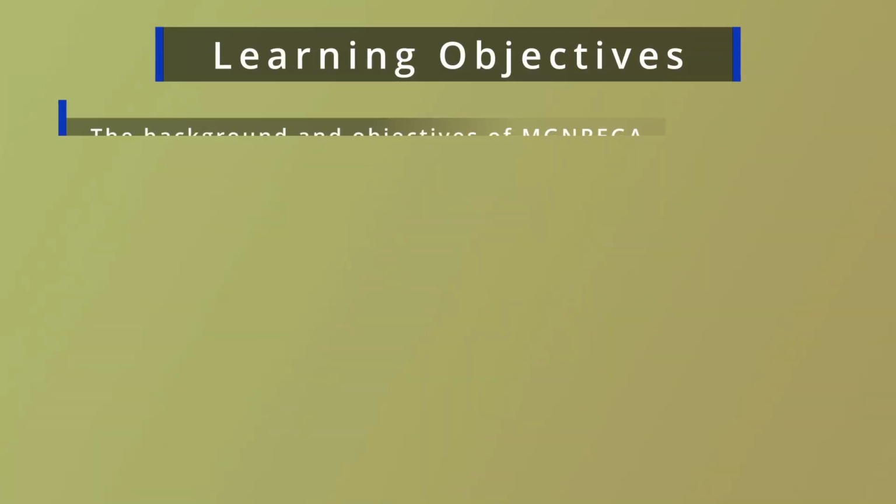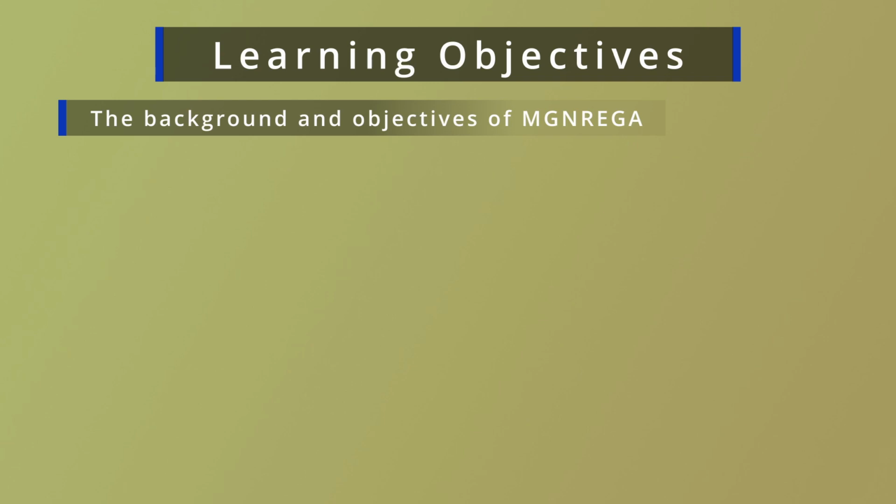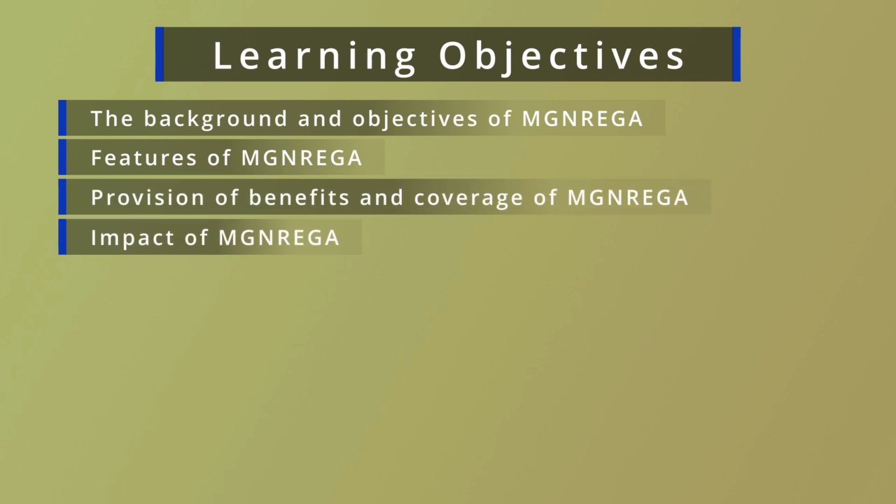Today we are going to discuss the module entitled Mahatma Gandhi National Rural Employment Guarantee Act, which is also called MGNREGA. After completing this module, you will be able to learn the background of implementation of the Mahatma Gandhi National Rural Employment Guarantee Program, the important objectives as well as benefits of this program, as well as the impact of this program on the rural economy of our country.